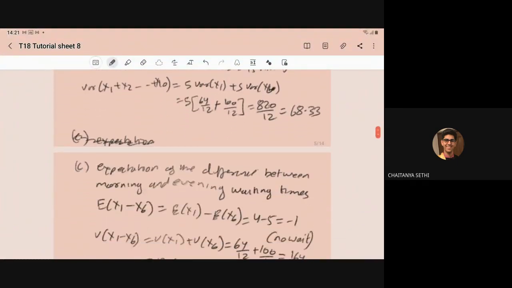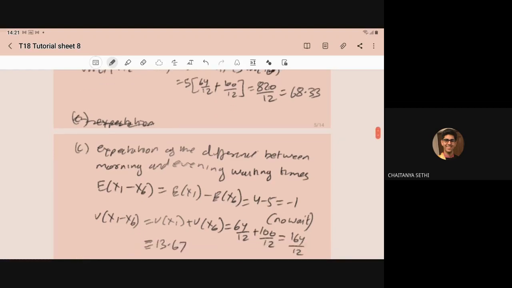So the expectation of the difference between morning and evening waiting time will be E of x1 minus x6, morning and evening time. So E of x1 minus E of x6, because expectation follows the linear property. So 4 minus 5, that is minus 1. So minus 1 denotes no waiting, meaning the expected value is coming out as no waiting.